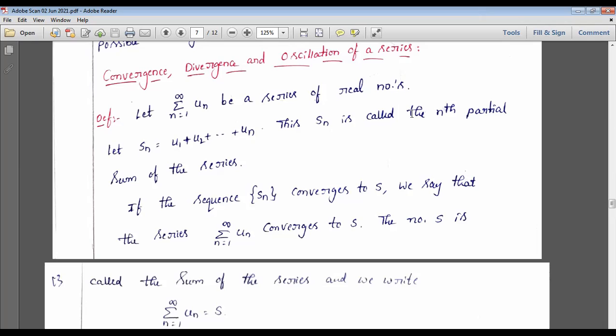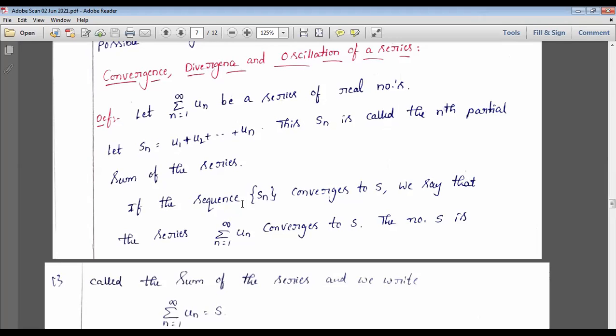For that, what do we have to do? Let Sn be equal to u1 plus u2 plus, and so on, plus un. This Sn is called the nth partial sum of the series. It means that we have to take up to the nth term. We can't choose the entire infinite series, so from that we have to choose the nth term from that series. Okay, so that is the first step.